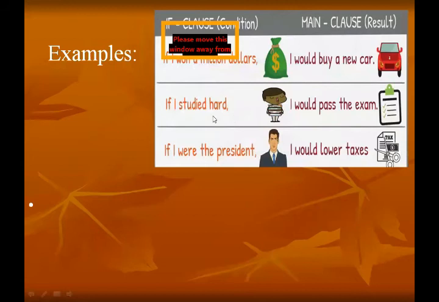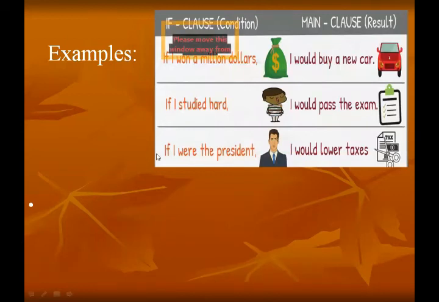Then, if I studied hard, I would pass the exam. It is impossible for students to study hard, this is just a joke. If I studied hard, I would pass the exam. This sentence is not impossible.